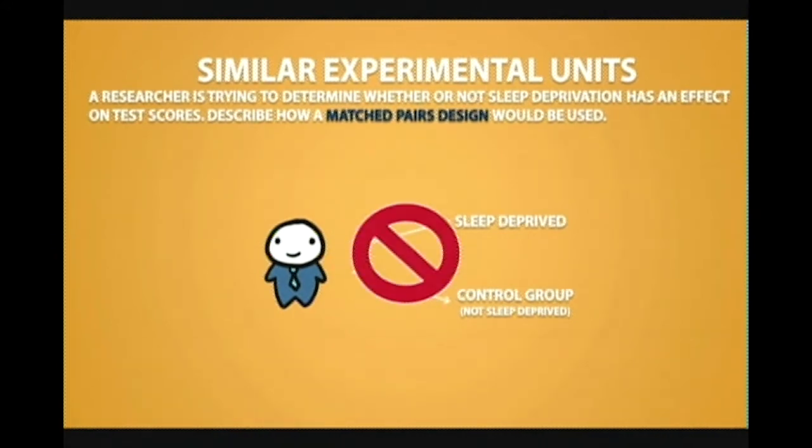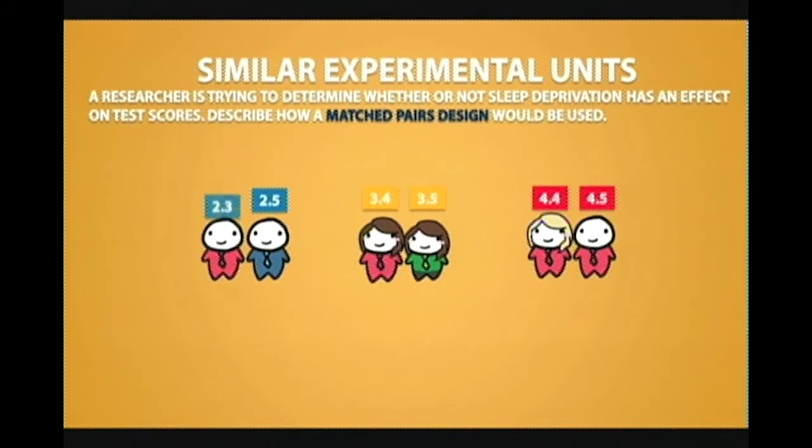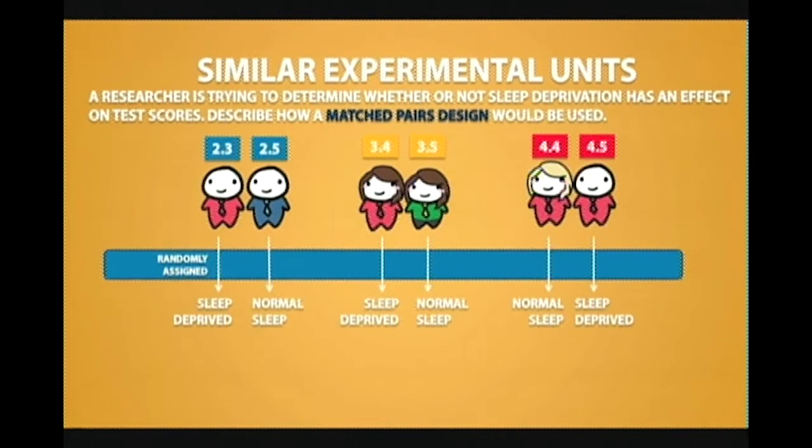The problem with this is that we can't have the same subject write the same test because they would know what's on the exam when they write it the second time, so that would be kind of unfair. Instead, we could start off by pairing up students with similar GPAs. So for example, the 2 students with the highest GPAs would be matched up together, and the 2 students with the lowest GPAs would be matched up together. Then, each pair will be split up and randomly assigned to one of the 2 treatments.